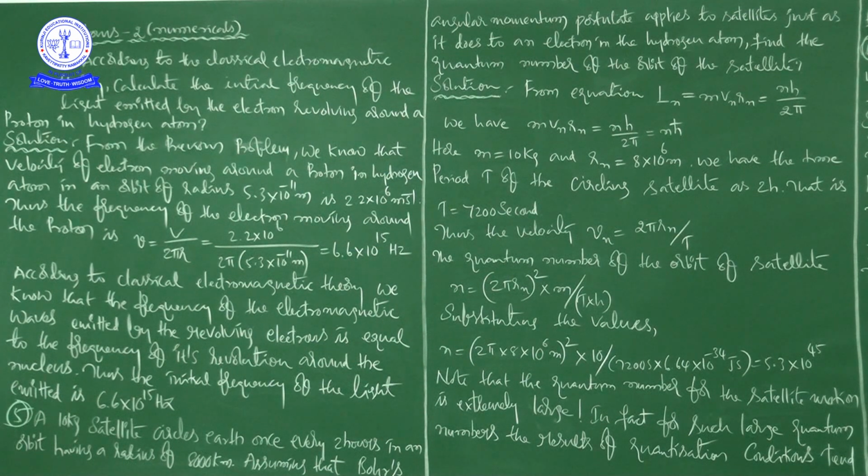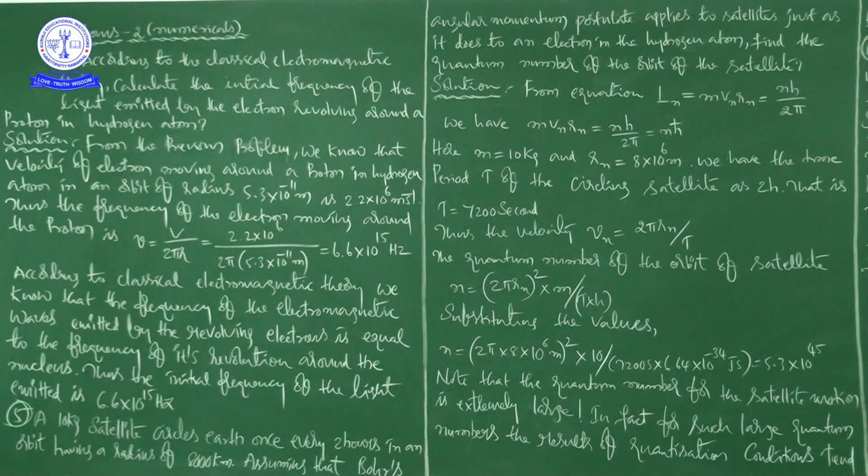How can we write the expression? See here, that is what n is equal to 2 pi Rn whole square into small m by T into h. So to find the quantum number of the orbit of the satellite, small n is equal to 2 pi Rn whole square into small m divided by capital T into small h. Okay, this is the expression for quantum number, and we have to substitute the values, right?